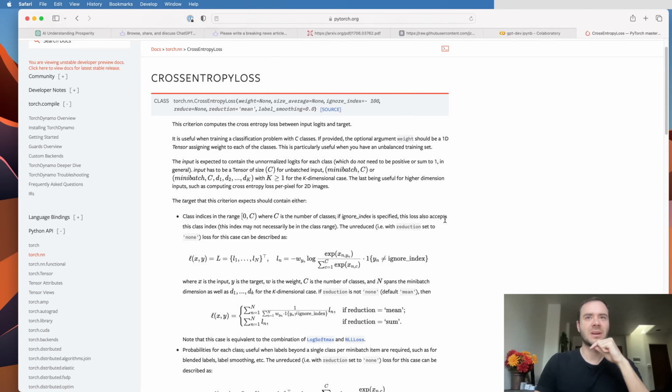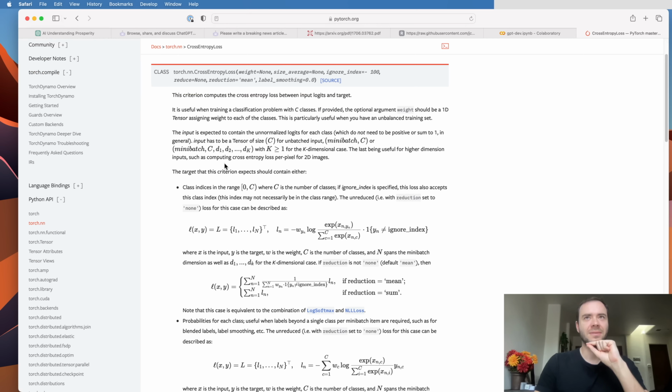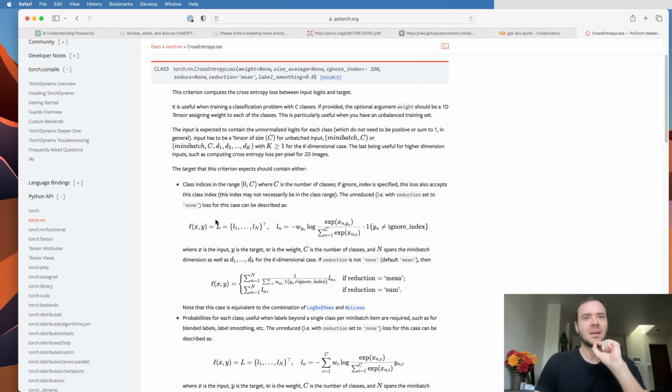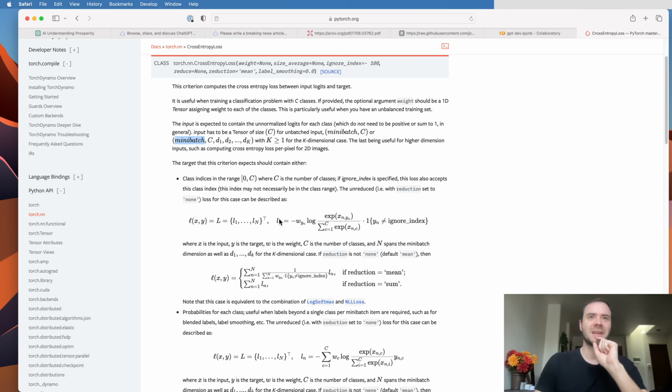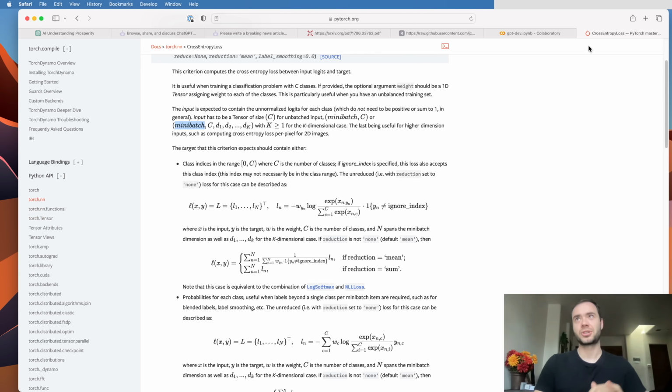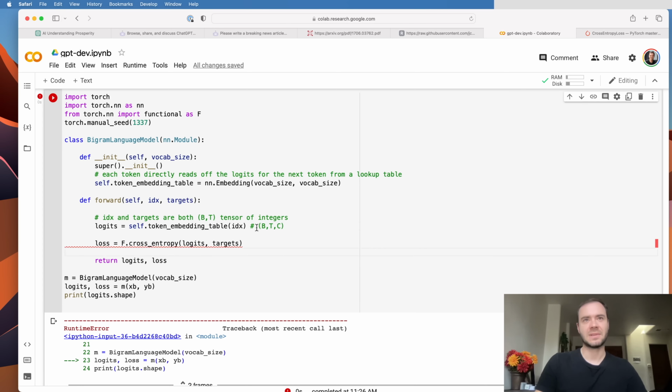But here, when we go to the documentation, you have to look into the details of how PyTorch expects these inputs. And basically, the issue here is PyTorch expects, if you have multi-dimensional input, which we do because we have a B by T by C tensor, then it actually really wants the channels to be the second dimension here. So basically it wants a B by C by T instead of a B by T by C. And so it's just the details of how PyTorch treats these kinds of inputs. And so we don't actually want to deal with that.